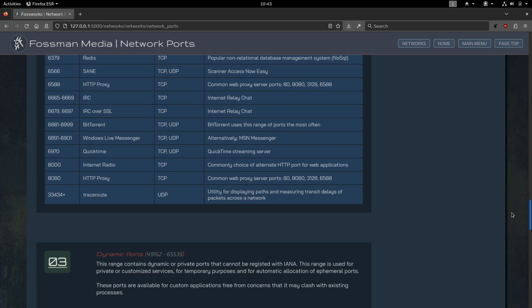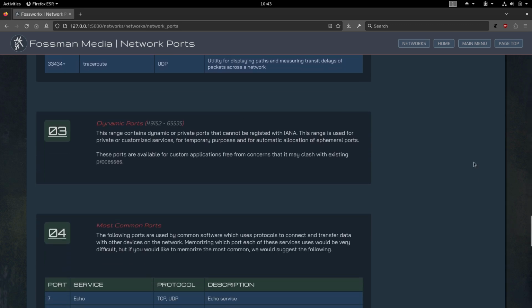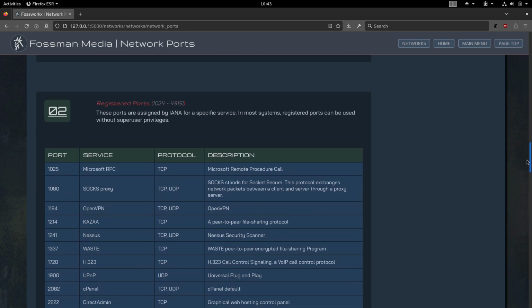So for example, if say you wanted to host your own service, you have to use a port that isn't already defined up here with the registered ports.